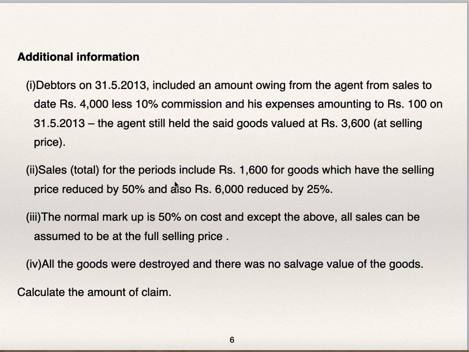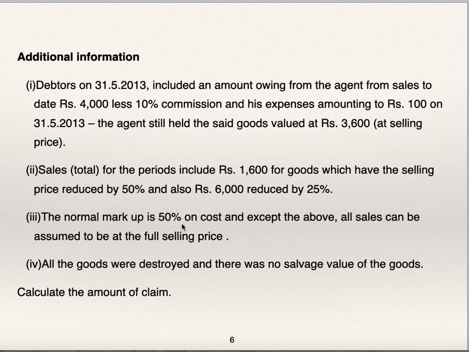Sales total for the period include 1,600 for goods which have the selling price reduced by 50% and also 6,000 reduced by 25%. You are supposed to prepare the debtors account and find out sales, and these sales include abnormal sales, one whose selling price is reduced by 50%, and one more whose selling price is reduced by 25%.